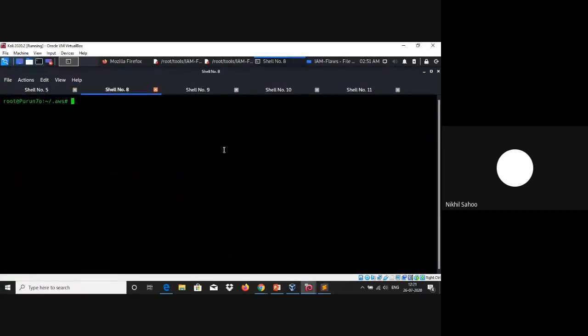Also, one thing to note here is that whenever you configure something with aws configure and you complete the whole process, then in your home directory there would be a directory named .aws. Once you enter that directory and do a list command, initially there would be only two files, config and credentials. Your credentials file would be storing your access key and the secret key, and your config would basically consist of your default JSON format and that kind of information. So I'll just modify my particular credentials.